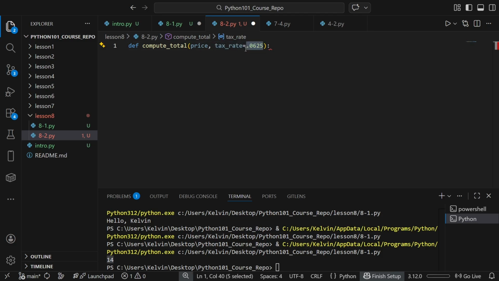Of course, you can also pass in your own tax rate variable and have your tax rate be something like 100%, 200%, or 0%. But if you don't pass in anything, then this automatically defaults to 0.0625. Now, we'll define a variable called tax, which is equal to price times the tax rate.